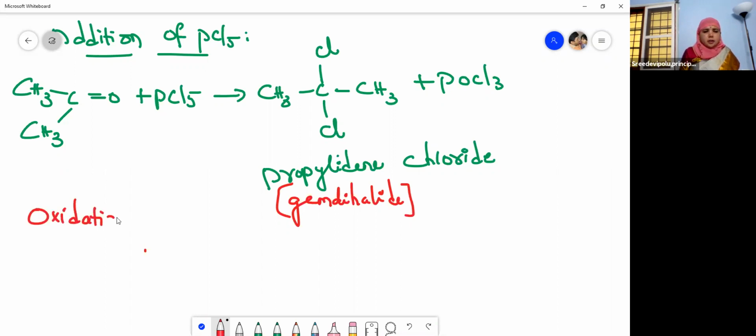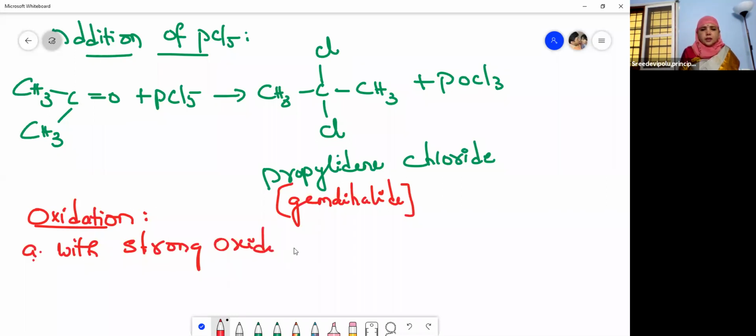Oxidation. What is it? Addition of oxygen atoms, right? So the first one is with the strong oxidizing agents like potassium permanganate, potassium dichromate, and nitric acid. Here I will list out what are the strong oxidizing agents, Nana.